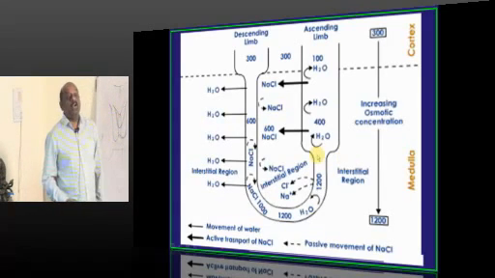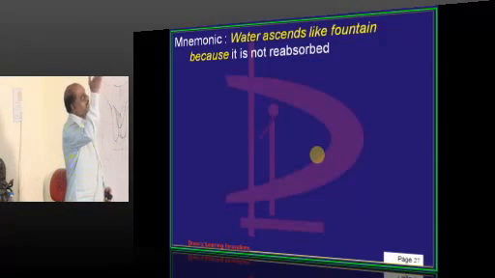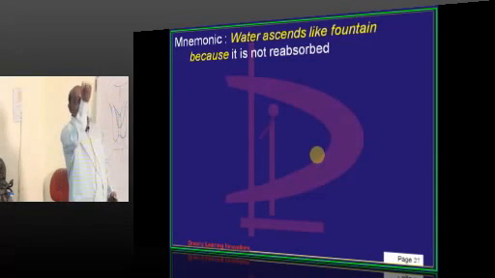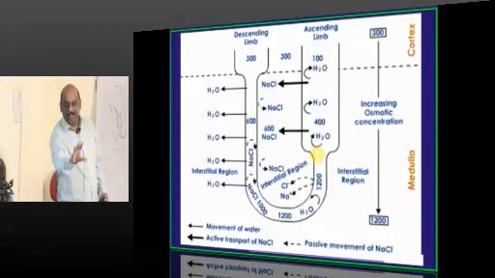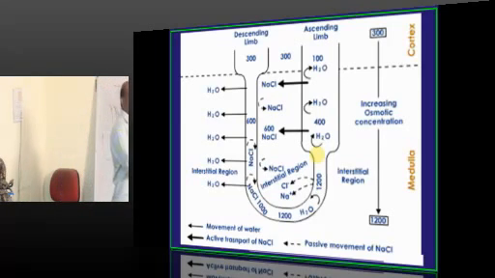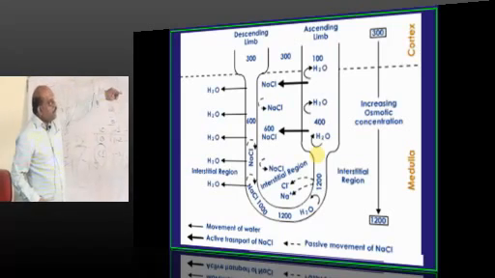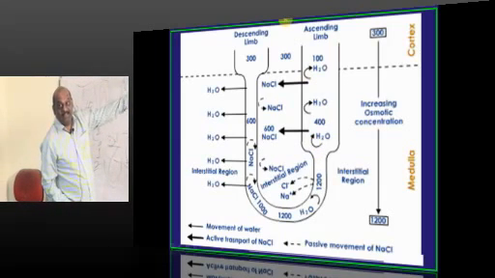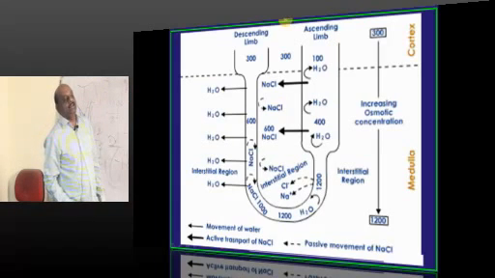Fountain, what happens to a fountain? Water fountain means what? Fountain rises. So water ascends like a fountain because it is not absorbed. And you can remember, in the ascending limb of the loop of Henle there will be water impermeability. Ultimately the ascending limb will become the proximal part of the distal tubule. That's the reason the proximal distal tubule also will be an impermeable part.